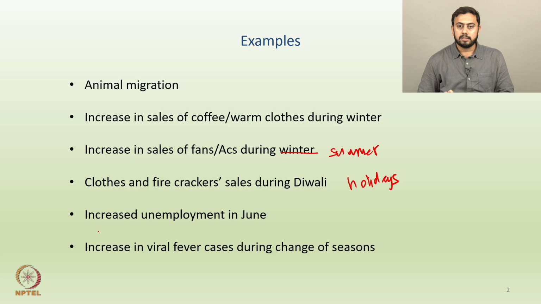But typically when the college session ends, let's say in April, May or by mid-June, then starting from June onwards, one can observe slightly increased rates of unemployment. Okay. Or the last one could be an increase in viral fever cases during change of seasons. Right. So, all these are revision sort of examples where one can experience some seasonality. Okay.